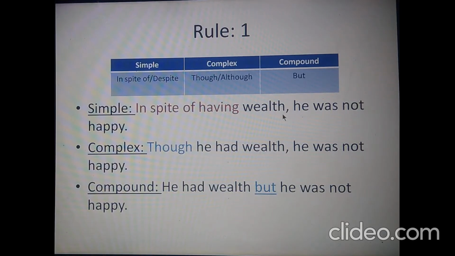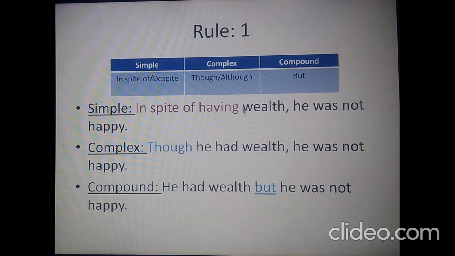There can be one or more phrases, but there must not be more than one clause. A clause is a subject-verb combination. You may ask me whether this having is a verb or not. I would like to say this is not a verb. This is not working as a verb.